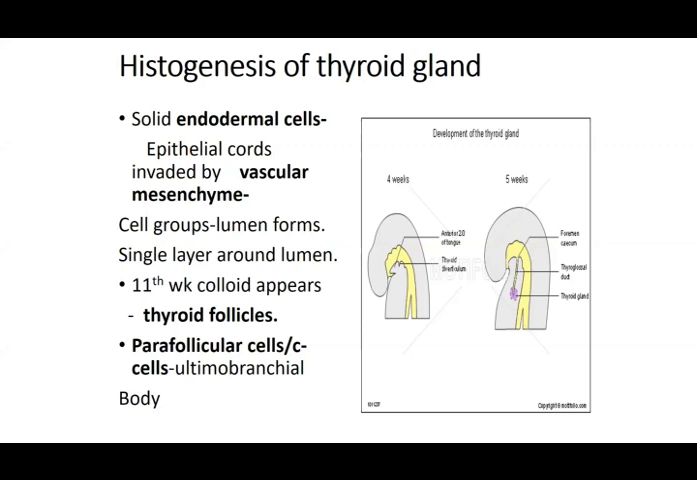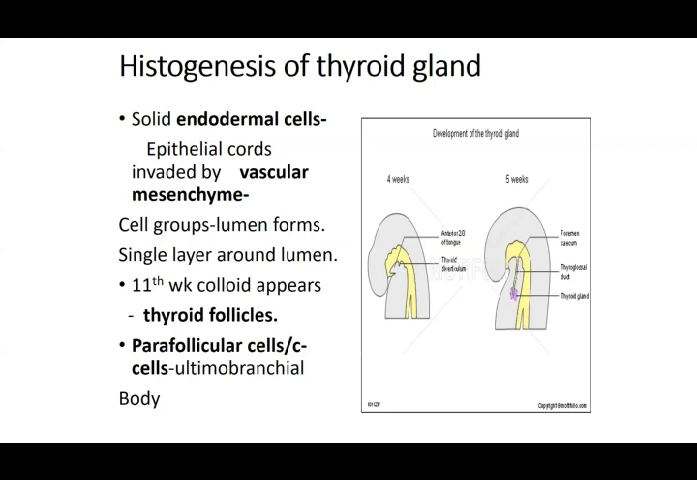From the level of the foramen cecum between the first and second arch, there is an outpocketing from the endodermal protrusion that extends downwards, and it is called the thyroglossal duct. This thyroglossal duct extends downwards till the junction at the thyroid cartilage. There it divides into two, producing the isthmus in the center and the two lobes, and at times you have a pyramidal lobe as well.